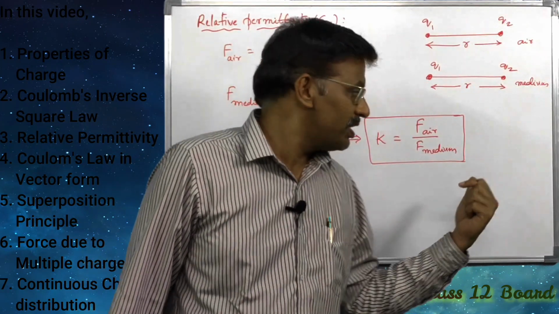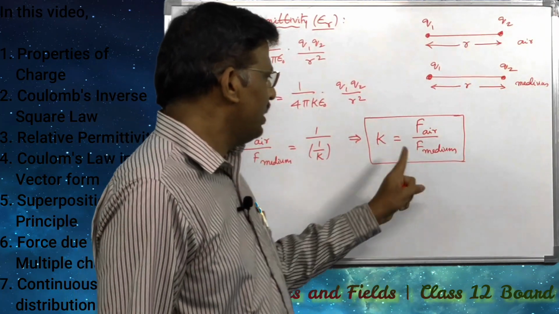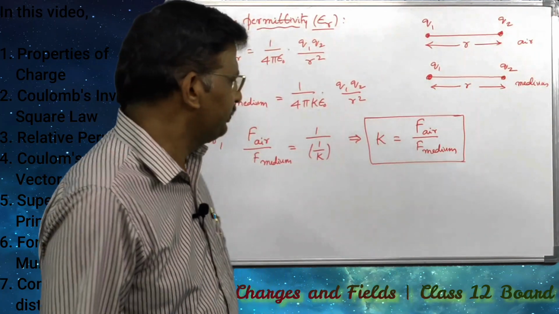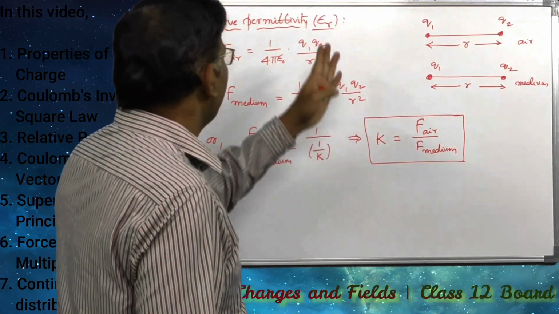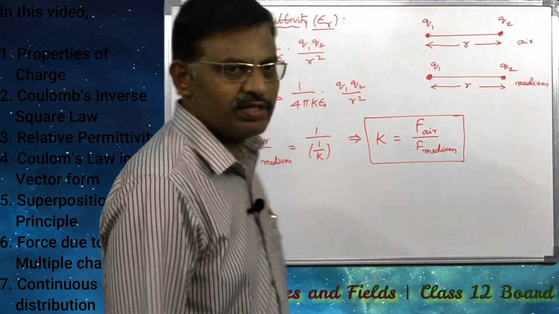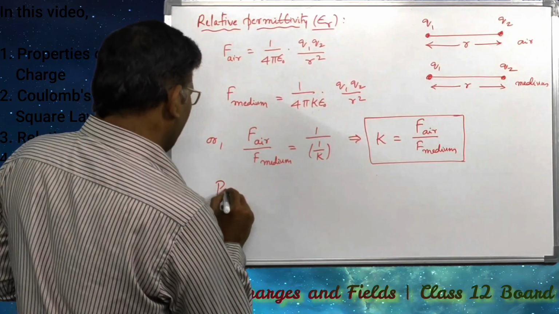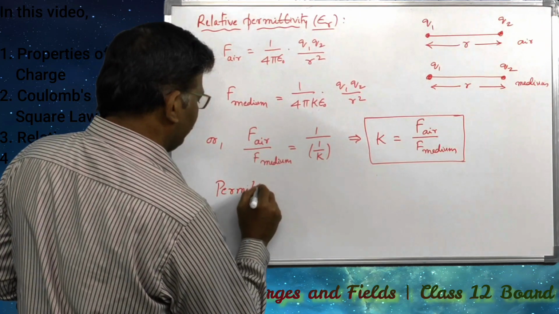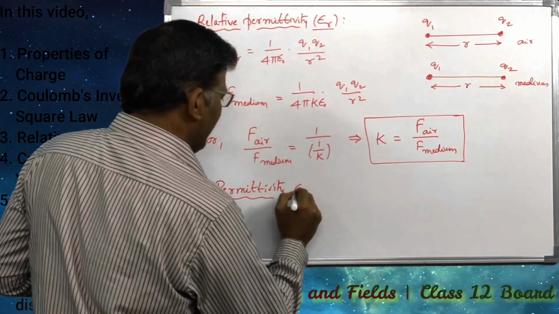That is, k or epsilon r is equal to F in air divided by F in medium. This is the definition for relative permittivity or dielectric constant. Here, permittivity or relative permittivity, whatever it may be. So, permittivity epsilon.